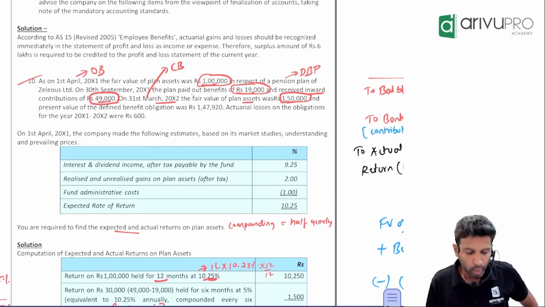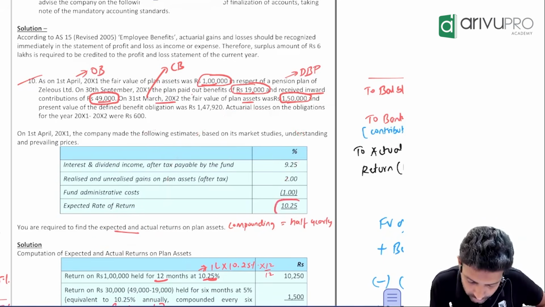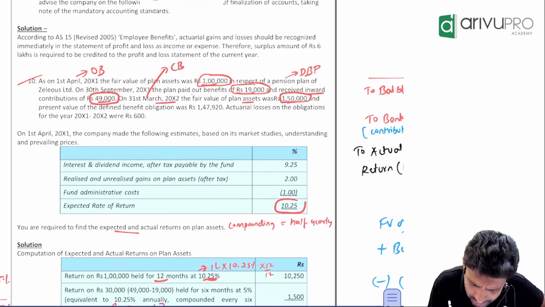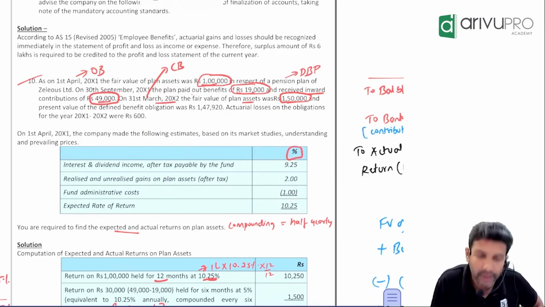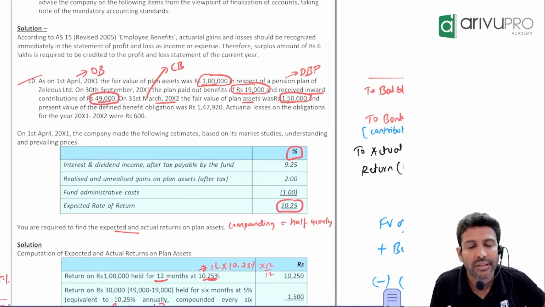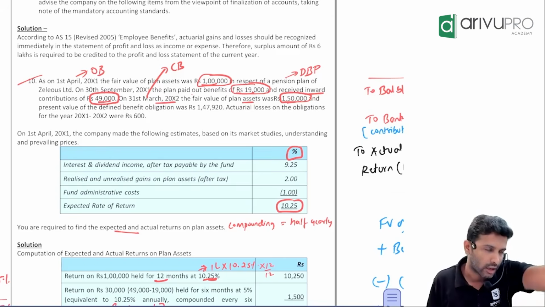Fine. Now people check. They have given some based on some market studies. So they are saying how much return you can expect. Some breakup they have given. I don't need all that. Final number I need. How much is that? 10.25%. So we are expecting a return on our plan assets to the extent of how much? 10.25%. Take your calculator, all of you.